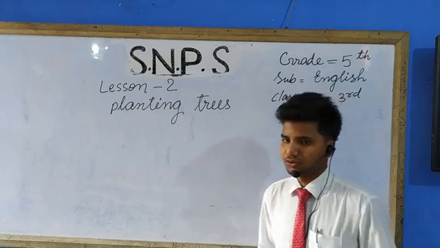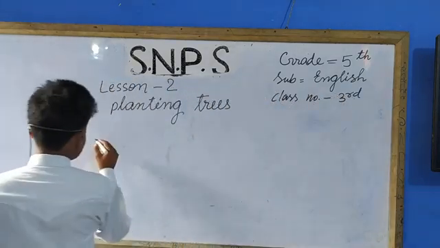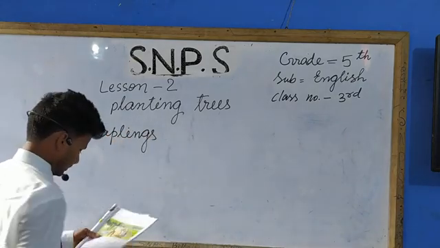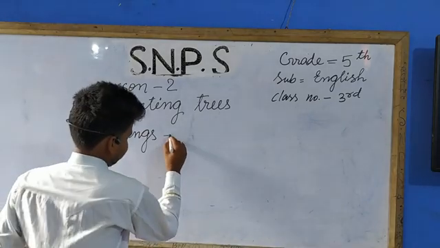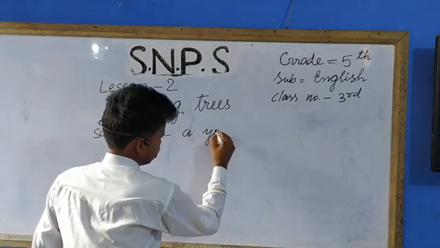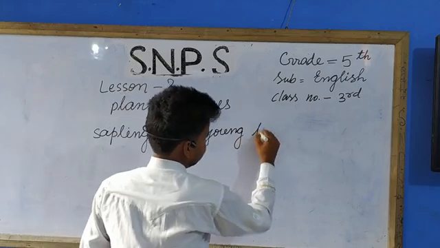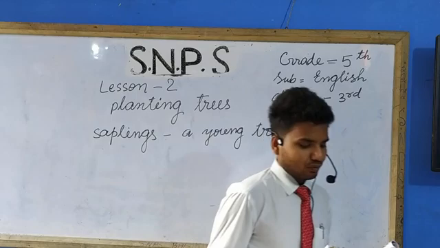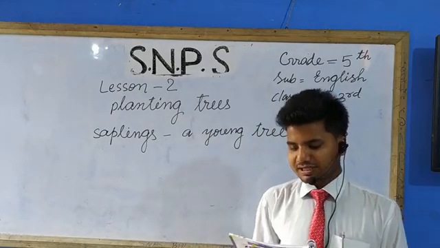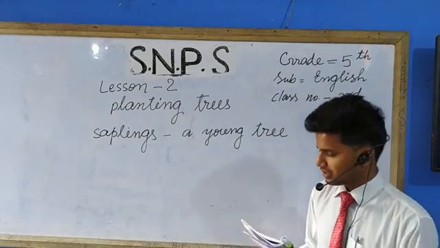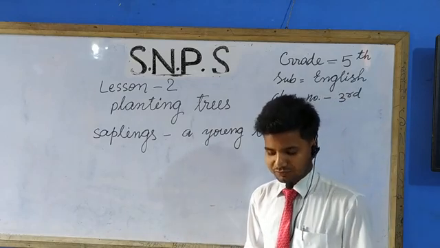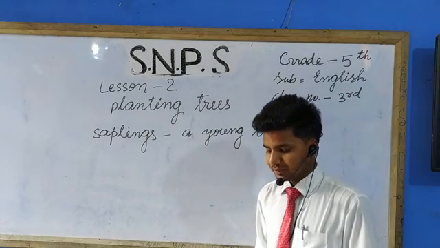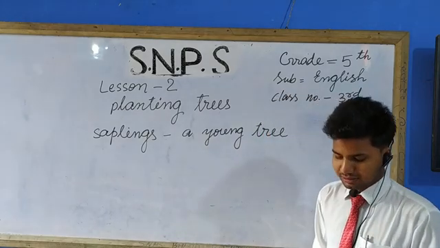Students, you must know the word saplings. S-A-P-L-I-N-G-S. Sapling means a young tree. So grandpa was carrying some saplings. He planted some in the forest and some near the river.